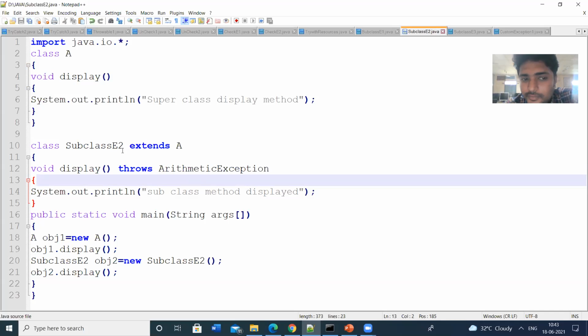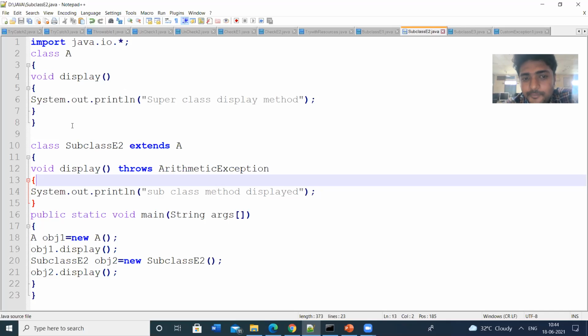Then in either of these two cases, we have thrown the exception in the subclass only. So what happens if the superclass itself throws the exception?